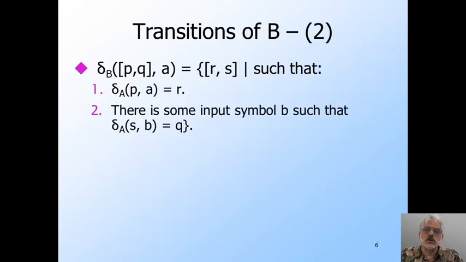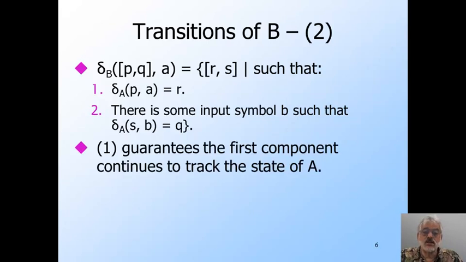The second condition concerns the second component. There must be some input symbol b such that A goes from S to Q on input b. Notice the transition is from the new second component to the old second component, so the new second component has a path to acceptance that is one longer than before. Thus, if x takes A to state P, then xa takes A to state R.